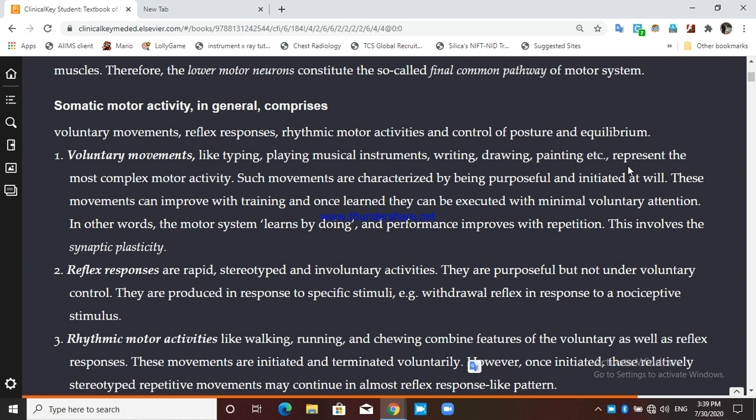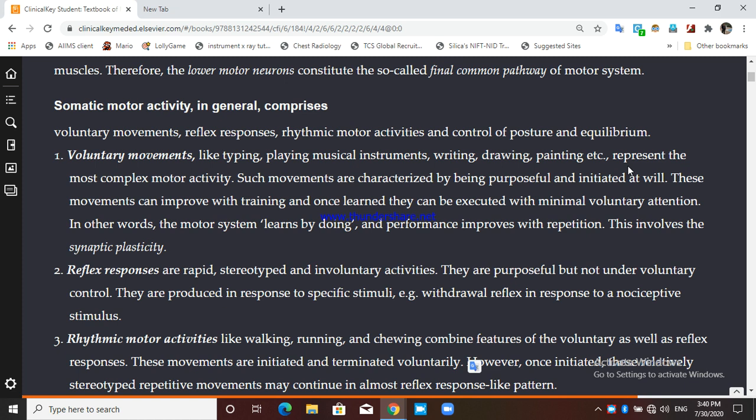These movements can improve with repetition or training. When you repeat a motor activity and get trained for it, it will improve. The voluntary attention that you apply the first time becomes less after you get trained.